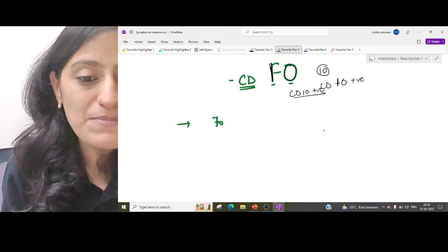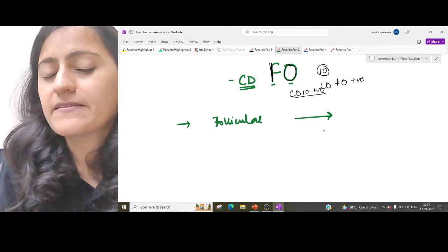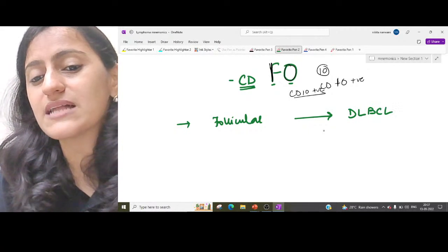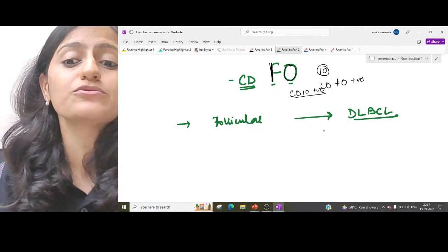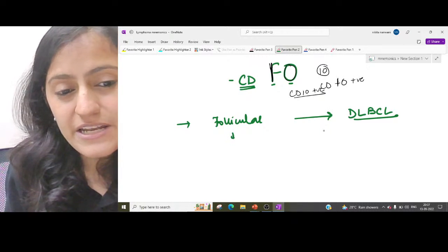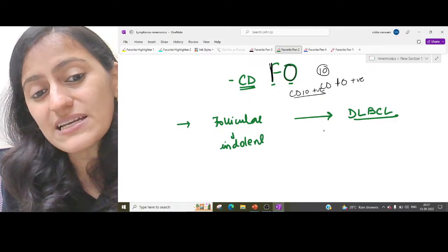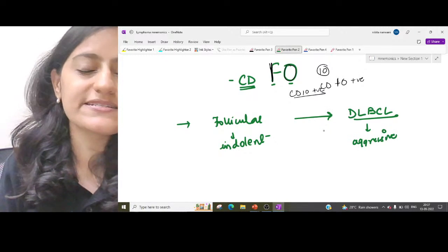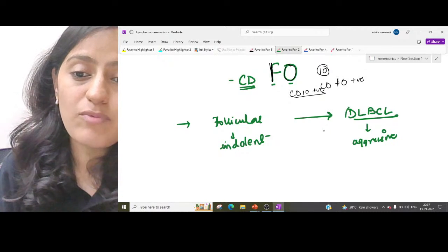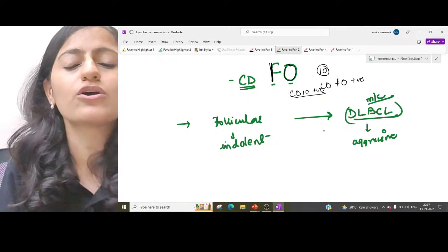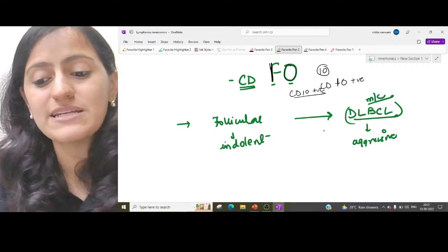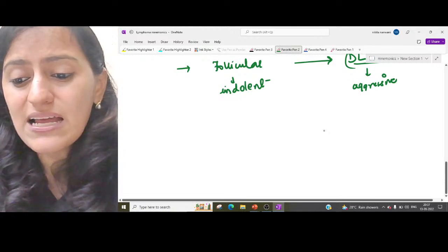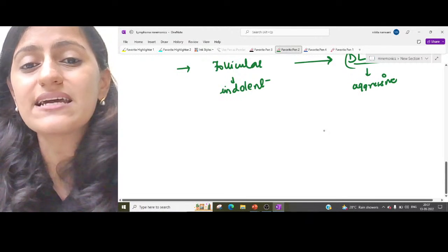Now 50% of follicular lymphomas actually progress, they transform into diffuse large B cell lymphoma. The difference here is follicular lymphoma is generally indolent and diffuse large B cell lymphoma is aggressive. The most common non-Hodgkin's lymphoma overall is diffuse large B cell lymphoma. All right. So yes, tell me which is BCL2 positive, which is BCL6 positive.